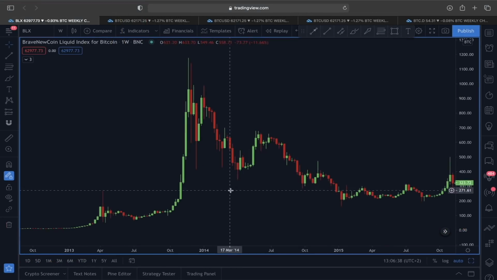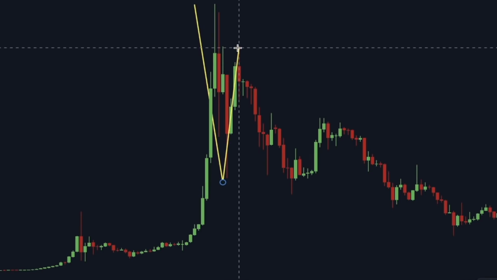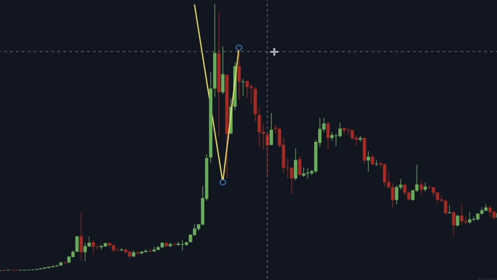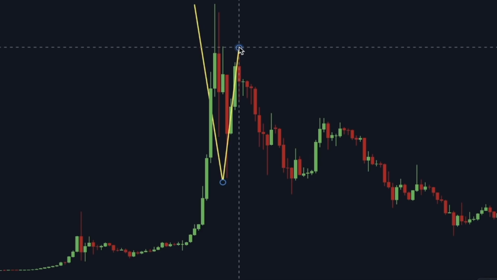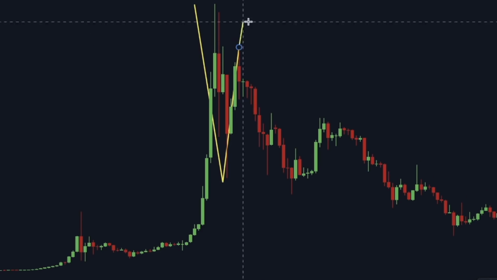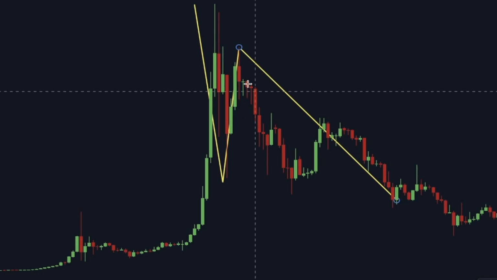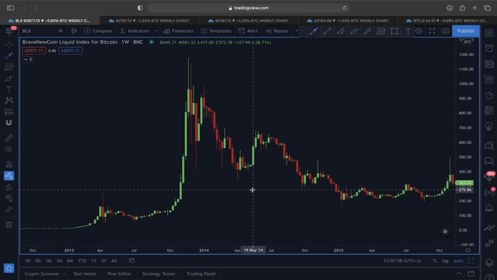You can see here, this can also be looked at as a 1, 2, 3 reversal scenario, and in this 1, 2, 3 reversal, the relief rally is never going to close above this 0.618. You can see this was a pullback. This here is the relief rally, and this relief rally is never going to close above this 0.618. If that happens, then the trend is still bullish and it's going to continue. But if we get rejection from this 0.618, then we could see an actual trend reversal after that. Let me show you this example here.